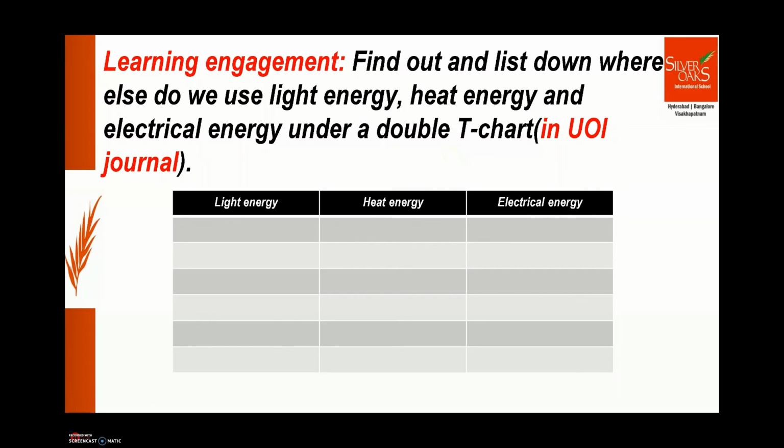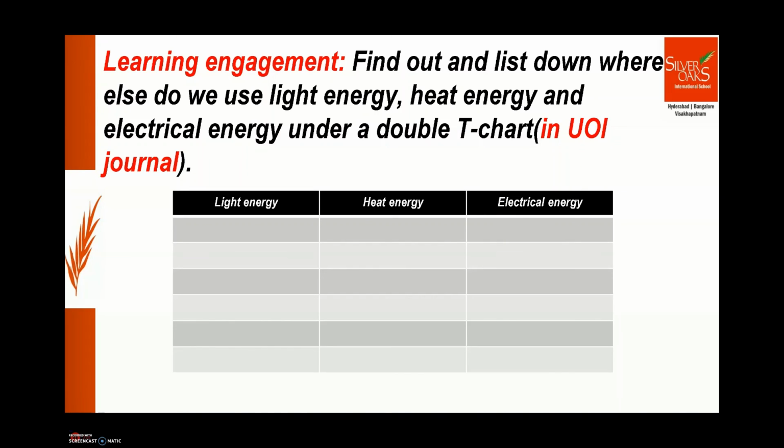In your UI journal, put today's date, write today's day, then draw a double T chart as shown in the picture. Then in the first column on the top, put the heading as light energy. In the second column on the top, put the heading as heat energy, and in the third column, put the heading as electrical energy.